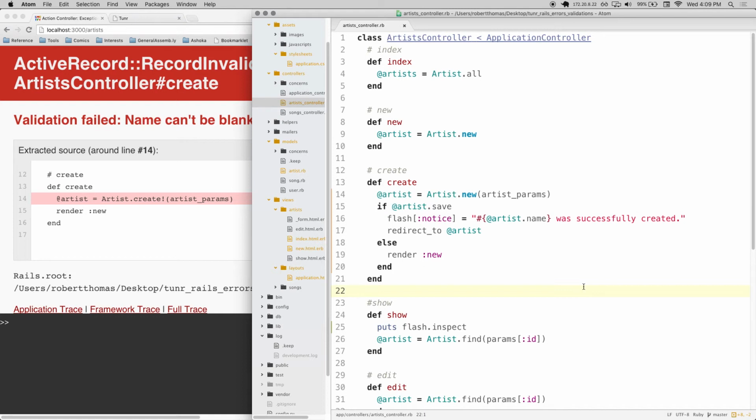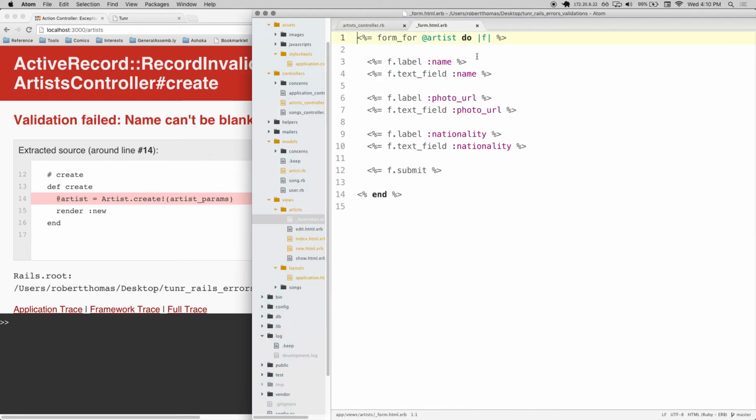If the artist was able to be saved, if it passed all the validations, then we'll do one thing. We'll say it was successfully created, and we'll go to that artist's show page. If it wasn't successfully created, then we're going to do this render new. Now, notice in here that there's nothing about actually handling the error messages. So this is where we have to put in the other part, that full messages thing I showed you before. So that would look something like this.